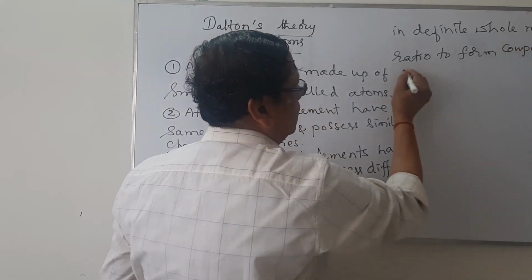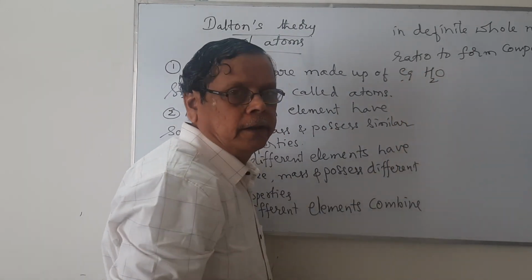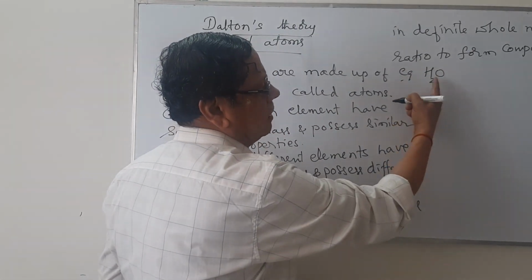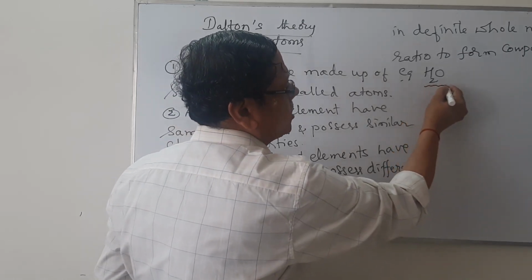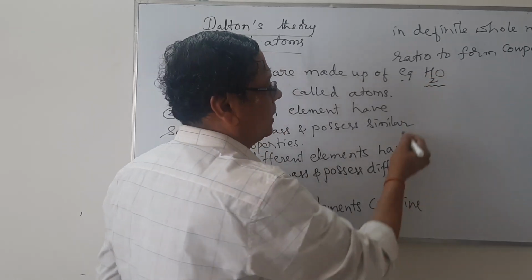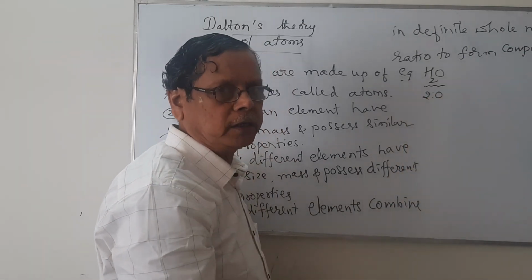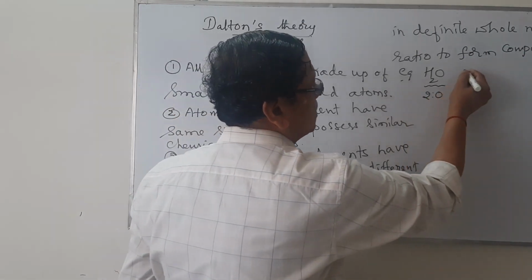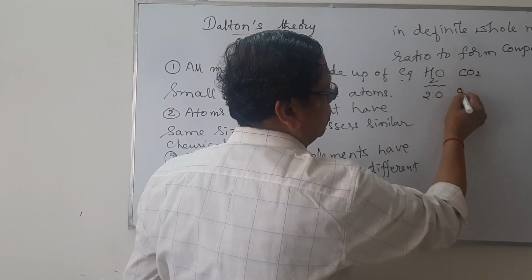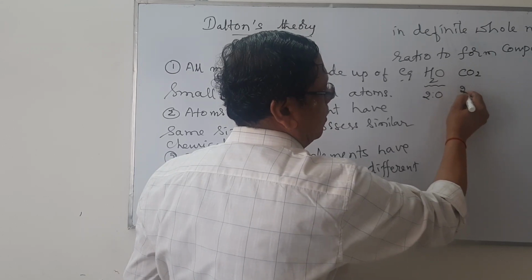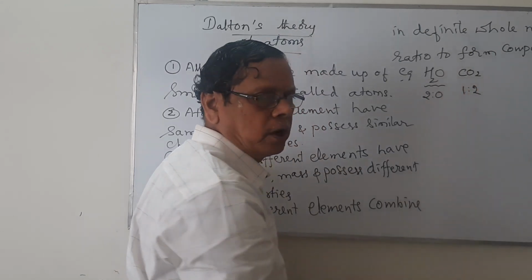Say for example, if you take the formation of water, hydrogen and oxygen, that is different atoms, combine in a definite whole number ratio. That is, hydrogen and oxygen combine always in the ratio 2:1 to form water. Similarly, if you take carbon dioxide, carbon and oxygen combine in the ratio 1:2. It is a simple whole number ratio.